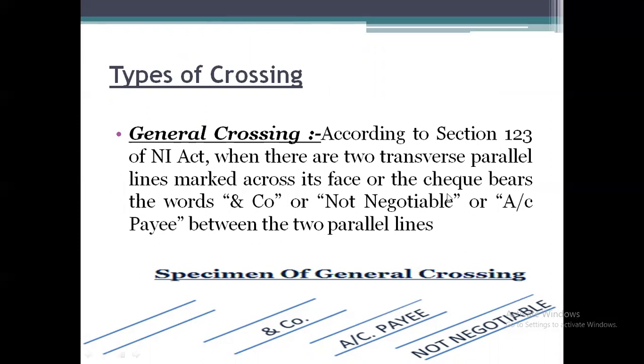According to Section 123 of the Negotiable Instruments Act, when there are two transverse parallel lines marked across its face, or the check bears the words "and company", "not negotiable" or "account payee" between the two parallel lines, it is just similar to the crossing of a check and will be called general crossing. Either it may be two parallel lines at the corner of the check, with or without the words "and company", "not negotiable" or "account payee". That will be called general crossing.